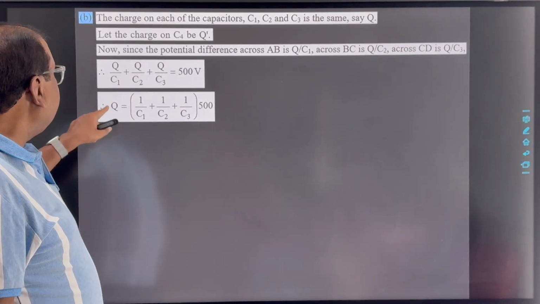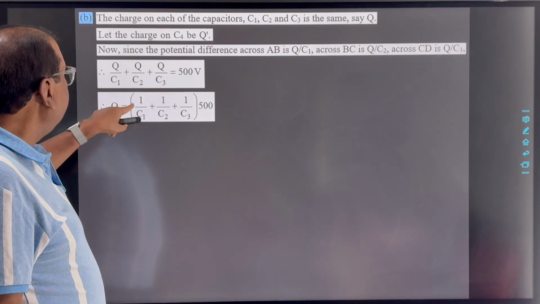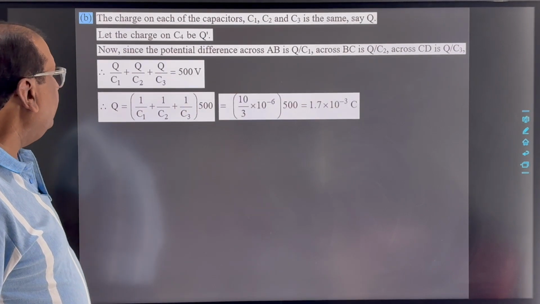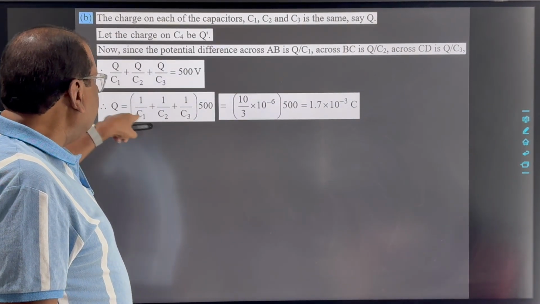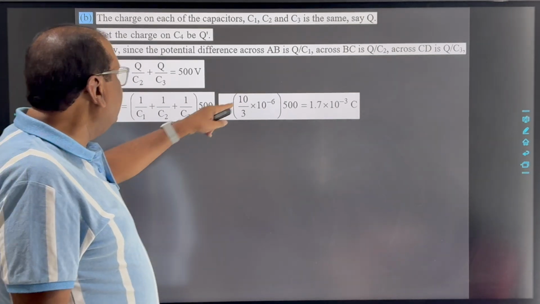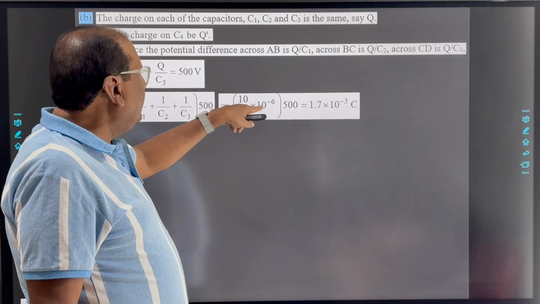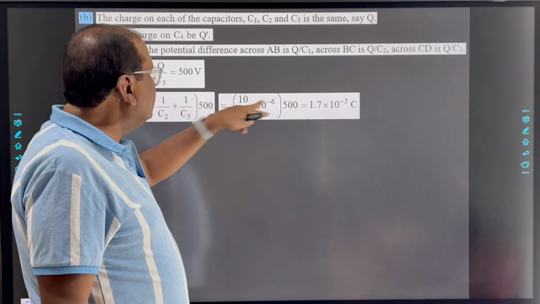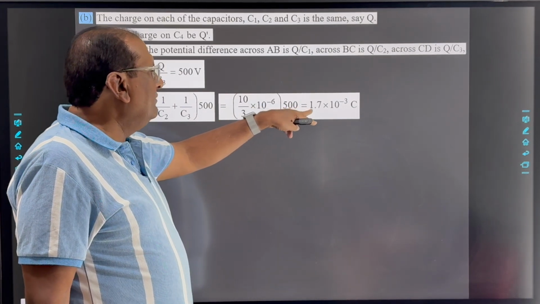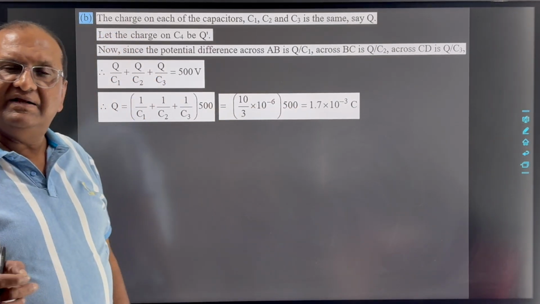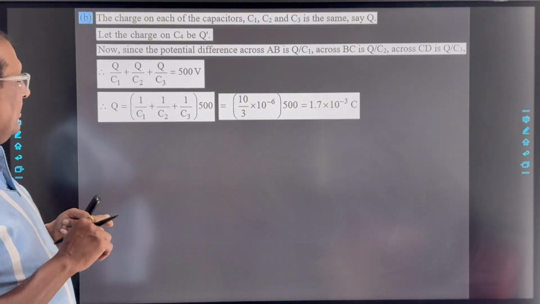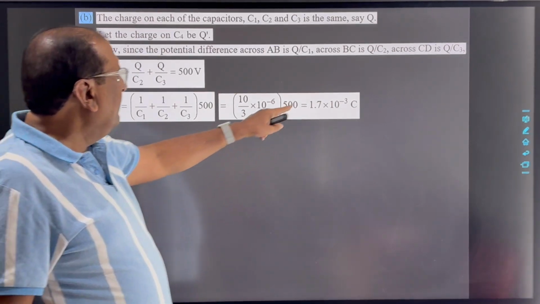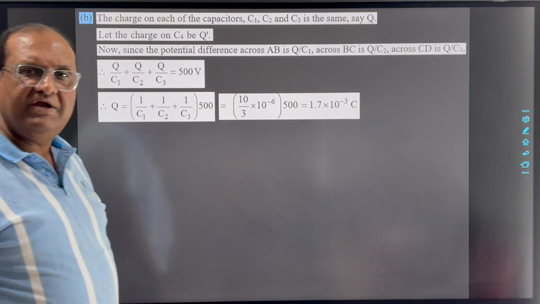So here we can write Q equals 1 by C1 plus 1 by C2 plus 1 by C3, into 500. So the resultant of these three that we already calculated is 10 by 3 into 10 raised to minus 6, because that is microfarad, into 500. So it comes to 1.7 into 10 raised to minus 3 coulomb. So the charge on each capacitor C1, C2 and C3 is 1.7 into 10 raised to minus 3 coulomb.